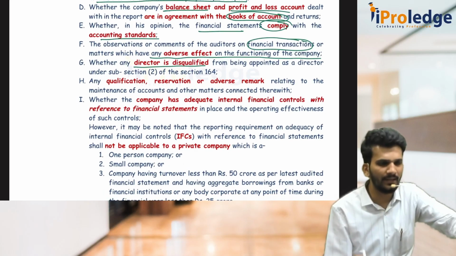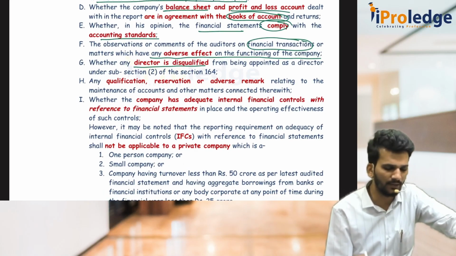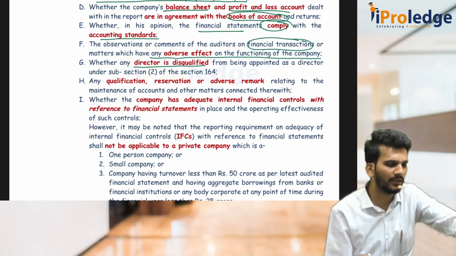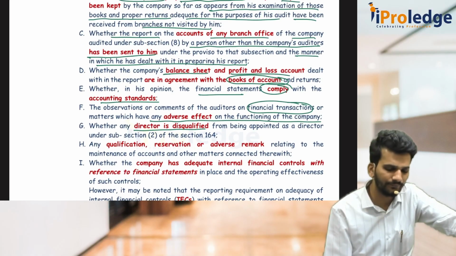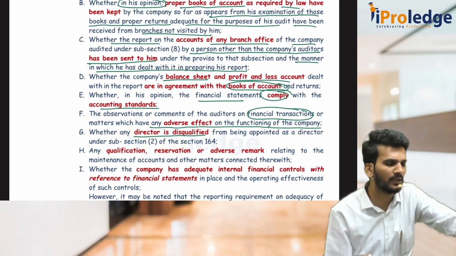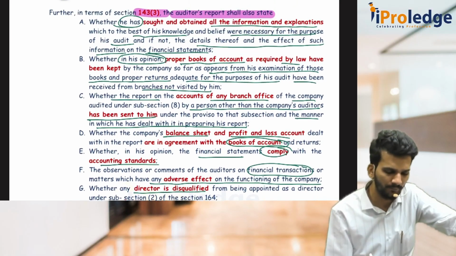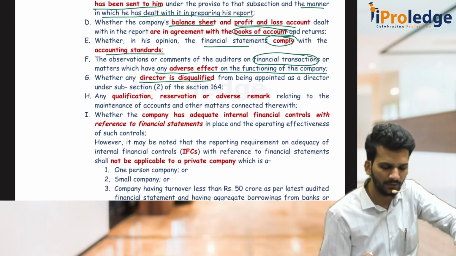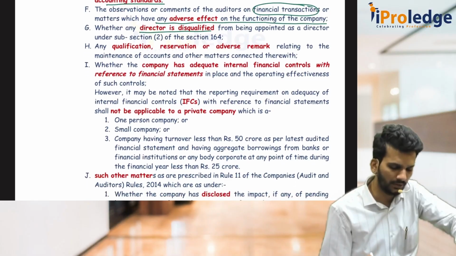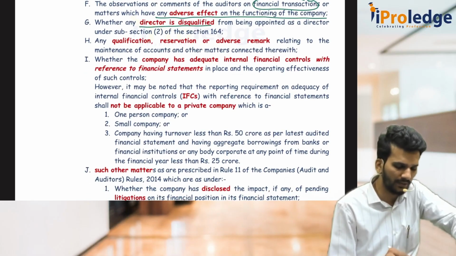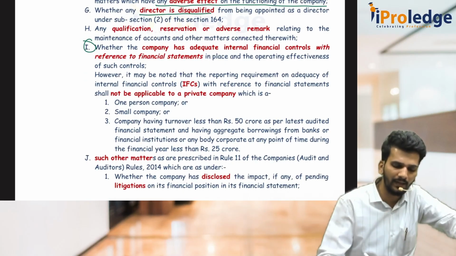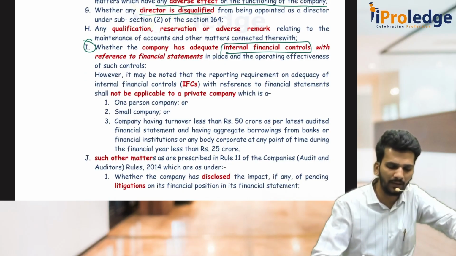Then see, I suggest you try to remember some 5-6 points here. I obtained all the information, books of accounts are in agreement with financial statements and P&L, then branch offices not visited by me, I just consider the reports of them, and the directors which are disqualified or not as per 164(2), have to check. Then comes an important point, 143(3)(i), where they tell that mainly internal financial control related part comes.